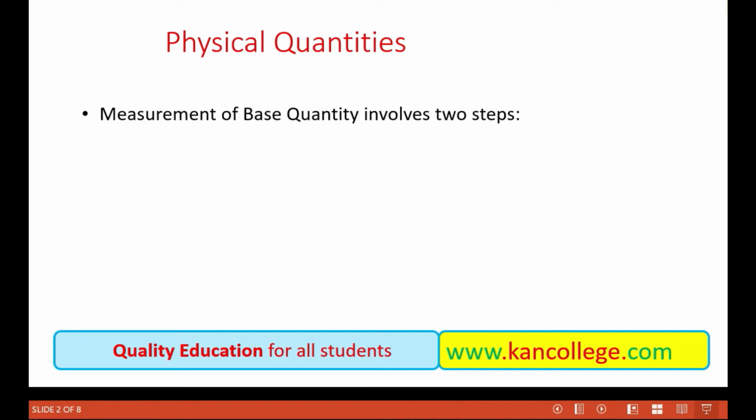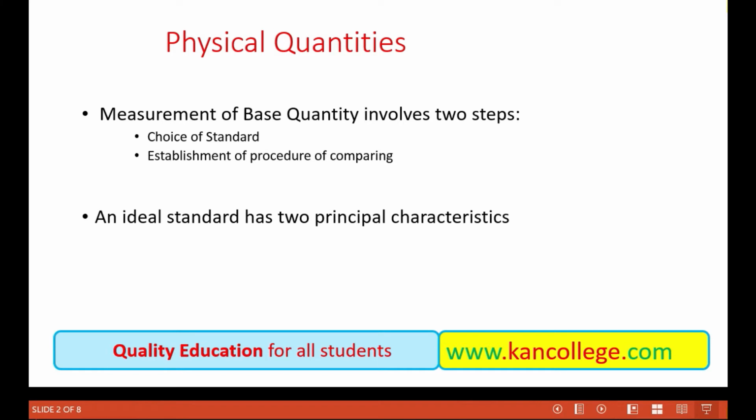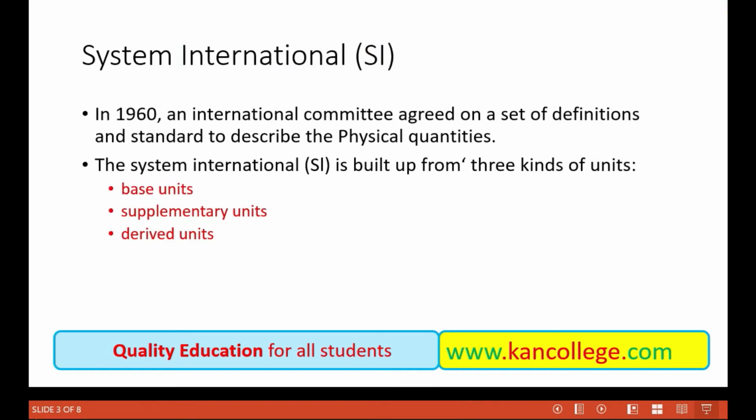For the measurement of these physical quantities, there are two steps involved. Number one, we have to choose the standard, and secondly, we have to establish the procedure of comparing this quantity with the standard quantity, that is known as a unit. An ideal standard has two principal characteristics. That means a unit has two characteristics: it is accessible, and it is invariable.